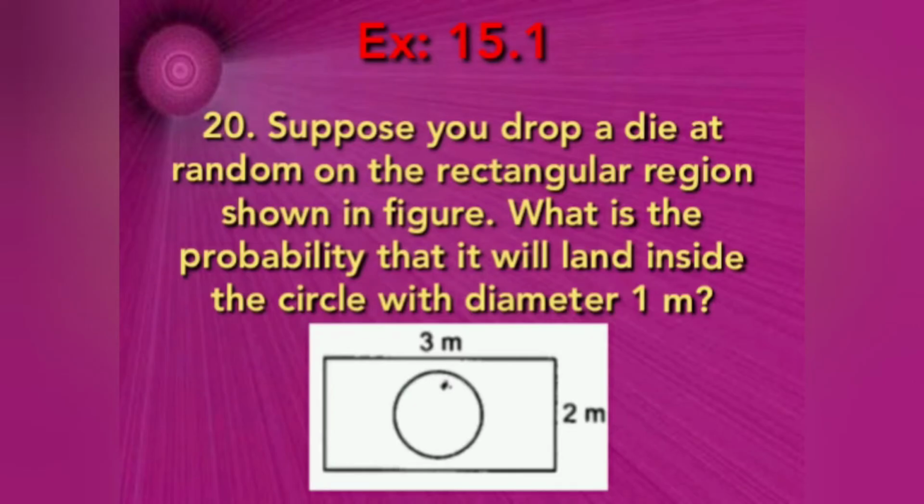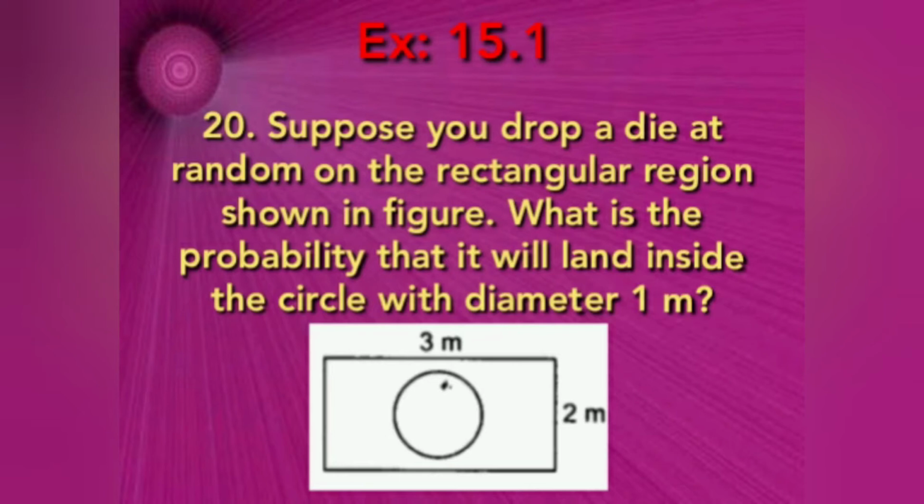Next, 20th question. Suppose you drop a die at random on the rectangular region shown in the figure. What is the probability that it will land inside the circle with a diameter 1 meter? So that a circle diameter is 1 meter and we have a rectangle. We have to find the probability that it will land inside the circle. That die have to land inside the circle.